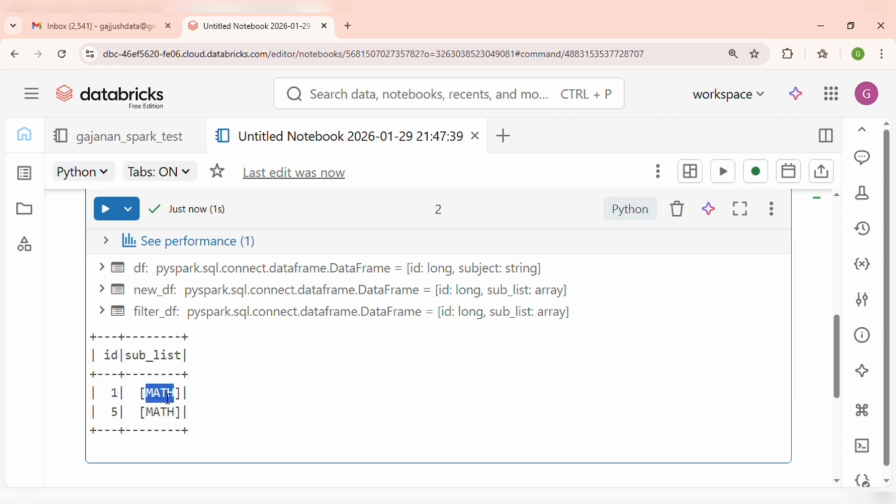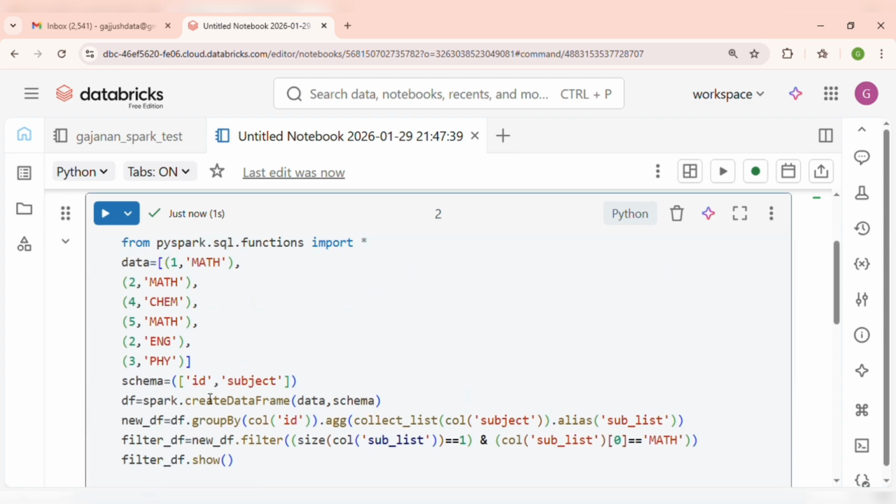The subject is math only, and the teacher is not teaching any other subject. There were two subjects, math and English, but we have avoided that and fetched only those teachers who teach only the math subject. So guys, this is the way I have tried to solve this question. This is a real-time data engineering interview question. Recently I gave an interview and this question is from that interview. So please do this carefully and prepare for your next interview.